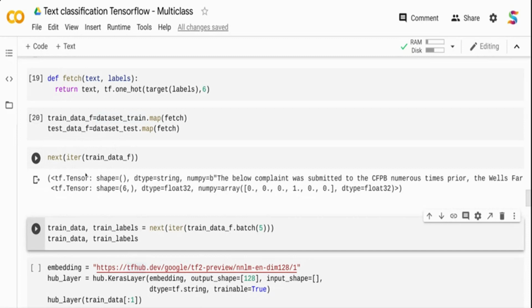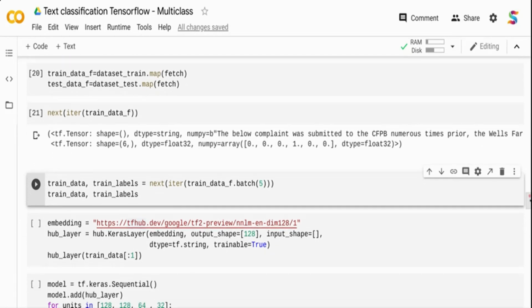So here, if you see, when I do a next iteration of the new data frames I created, train_data_final and test_data_final, it's going to print the text value. It's also going to print a tensor, which is a one-hot encoded value of that. So in this case, it's 3. It's just printing a one-hot encoded value, right?